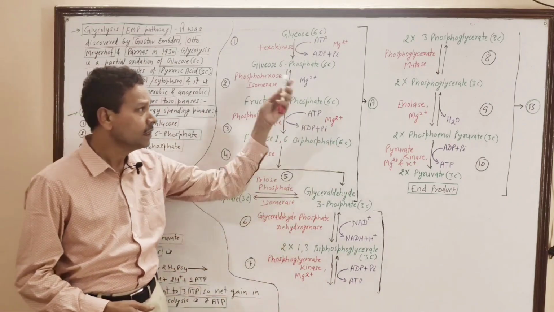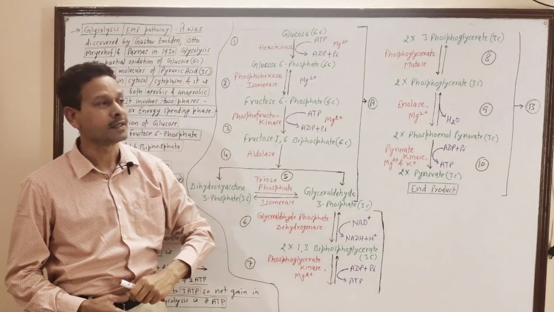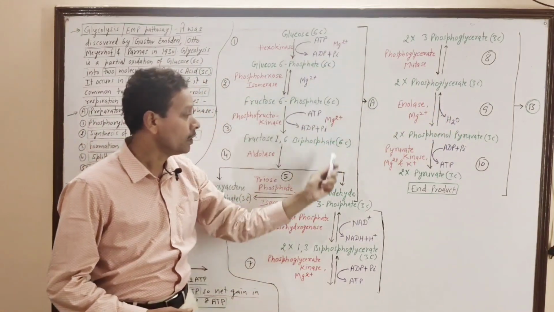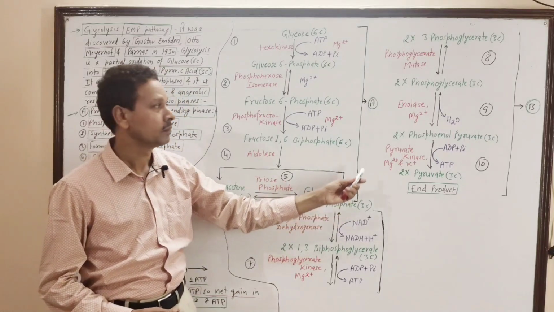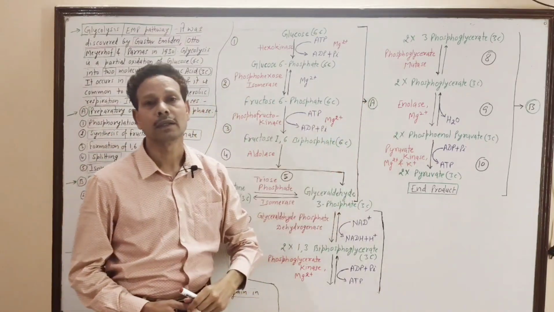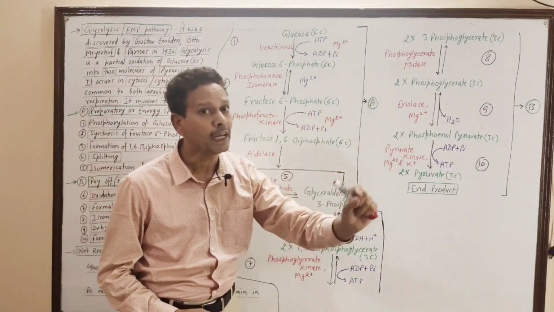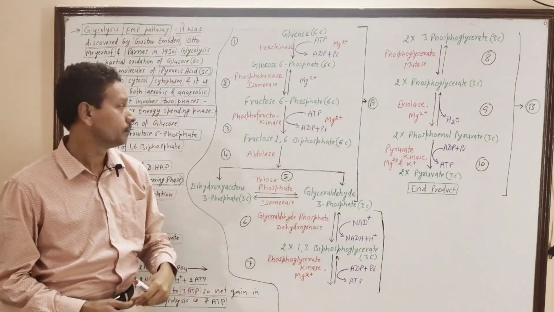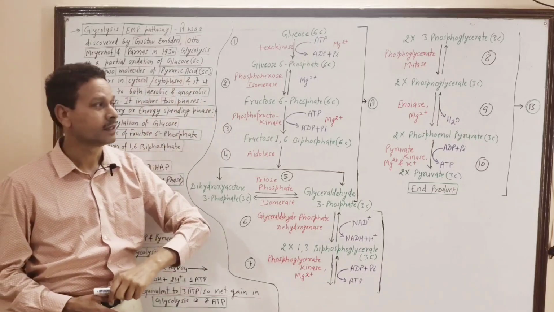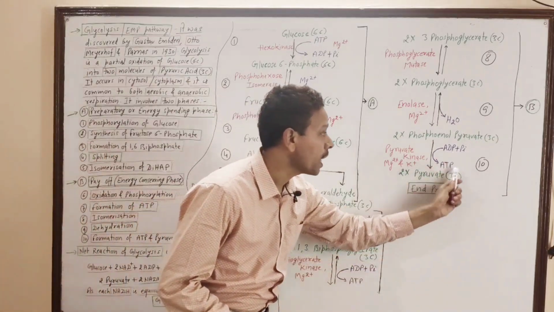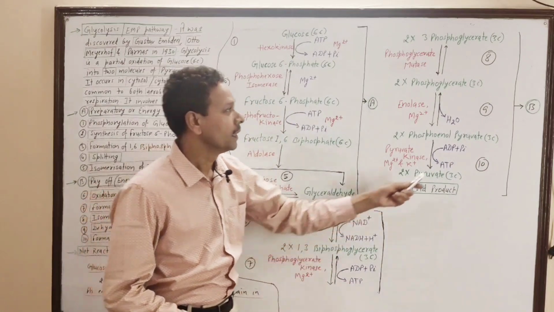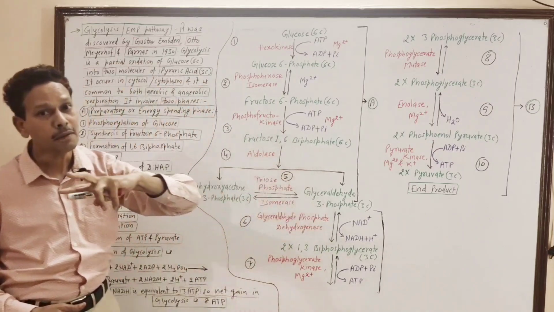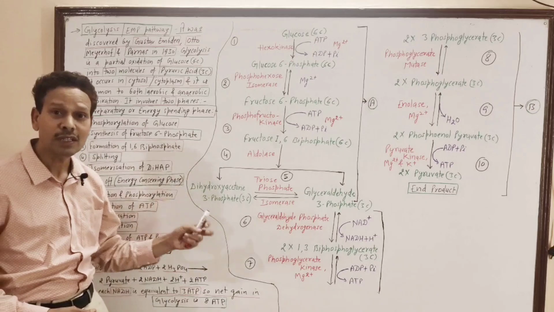This entire process, glycolysis, has two phases. Note down, step number 1 to step number 5, this is phase number 1. It is the energy spending phase. Note down, it is the energy spending phase. This is the preparatory phase. And from step number 6 to step number 10, it is the second phase, that is payoff, the energy producing phase, energy conserving phase.